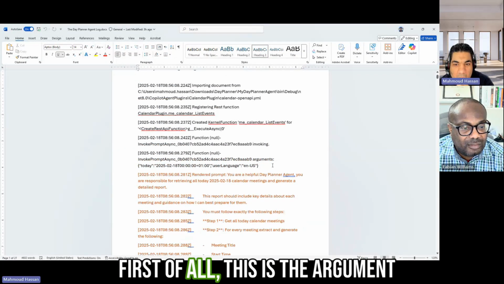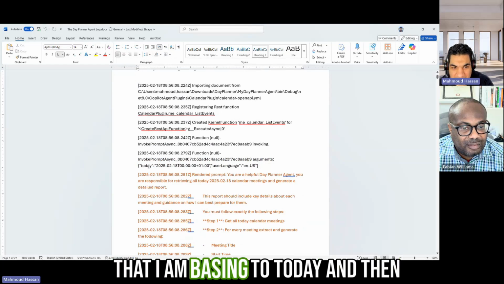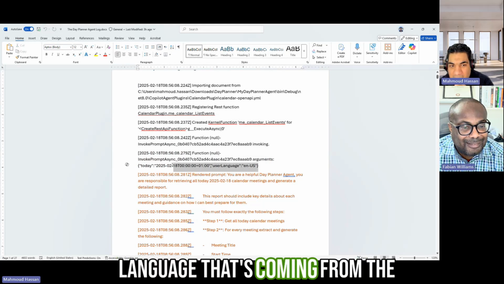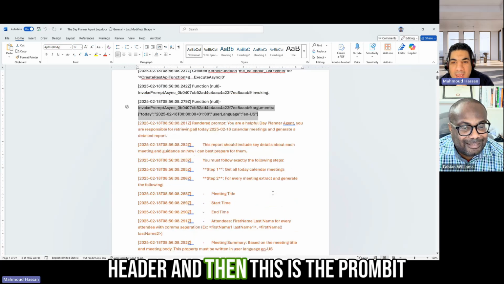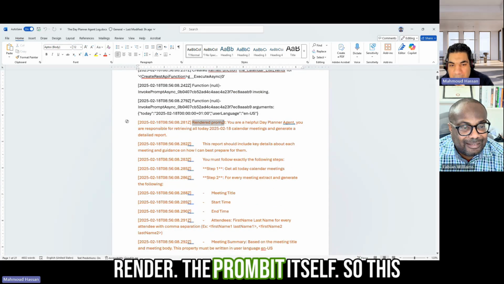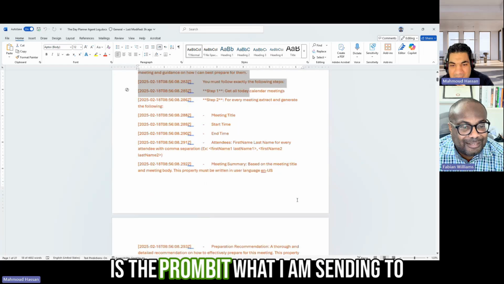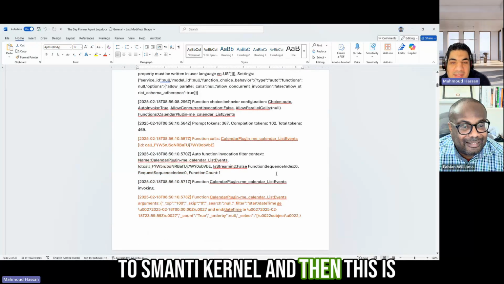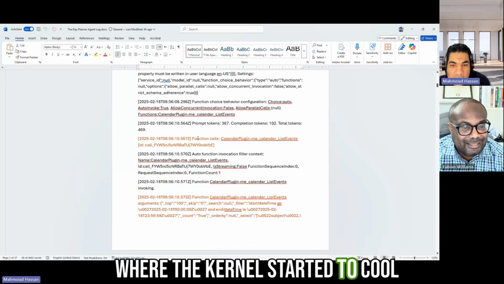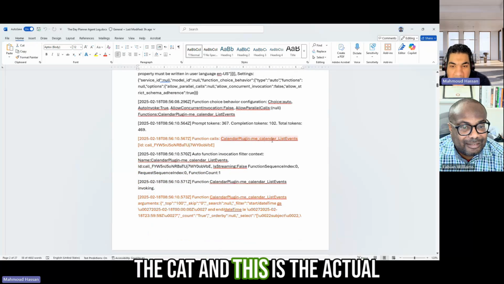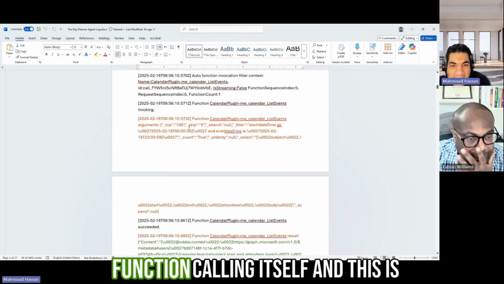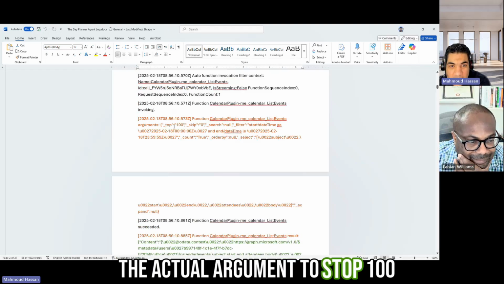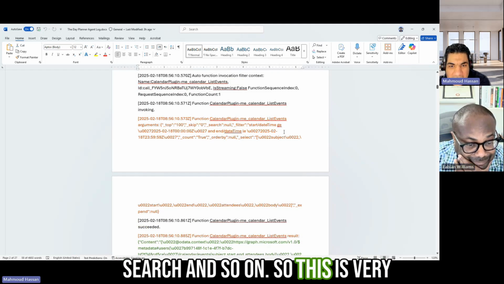This is the complete log for a successful run, and it is very interesting to read through. So first of all, this is the argument that I am passing. So today, and then this is the date, and then the language that's coming from the header, and then this is the prompt, rendered, the prompt itself. So this is the prompt that I am sending to Semantic Kernel, and then this is where the kernel started to call the function, and this is the actual function calling itself, and this is the actual argument, top 100 search and so on. So this is very interesting.